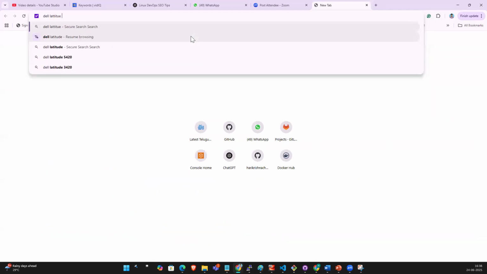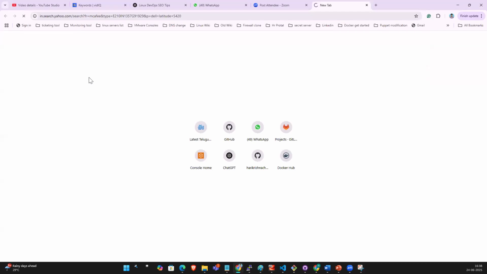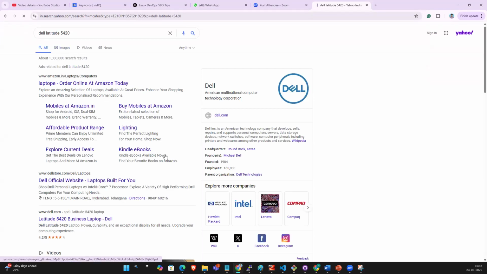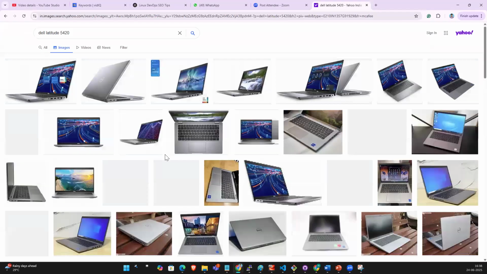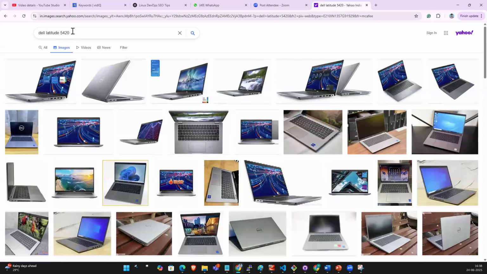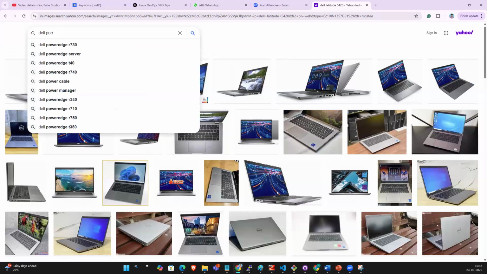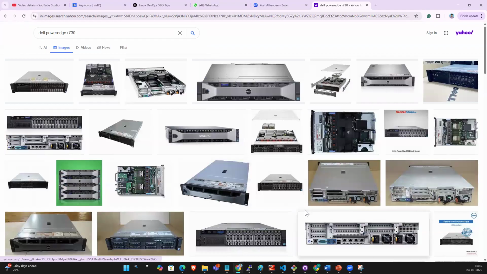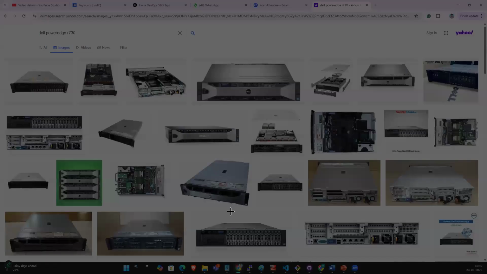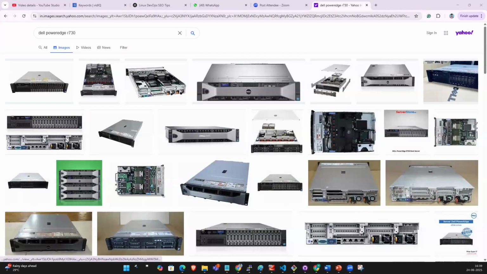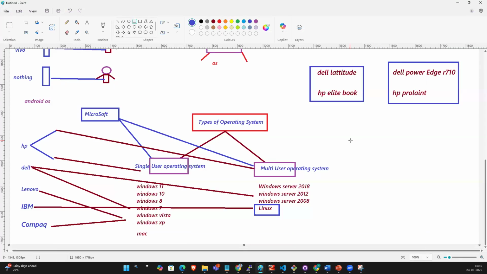Dell Latitude series is for single user operating system. Dell PowerEdge R710, R730, these are all server hardware, so they support multi-user operating system. Guys, we understood?